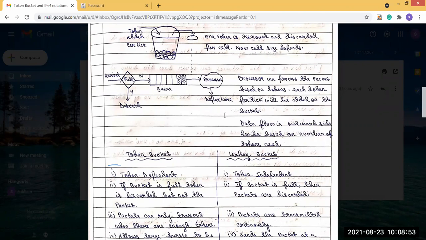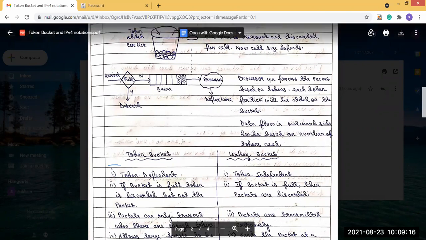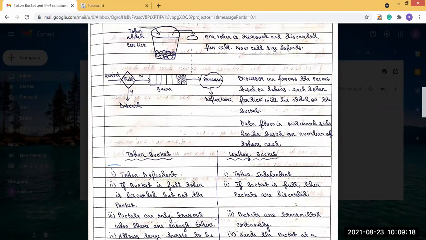And the packets can only transmit when there are enough tokens. If there is no token, then the packets cannot transmit. That is why I have said that one token is removed and discarded per cell. The processor can process the packet based on the tokens, otherwise it will not process it. So the packets can only transmit when there are enough tokens.